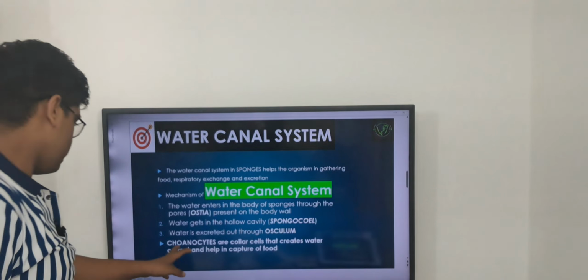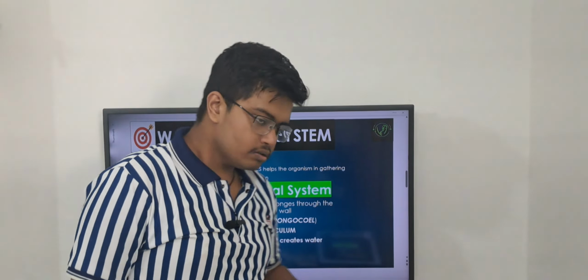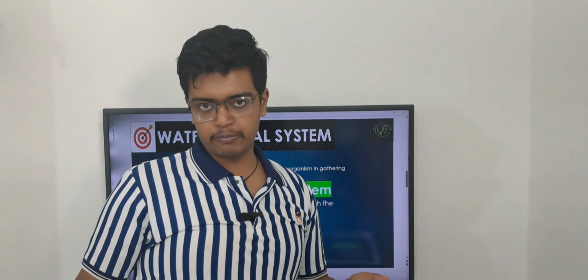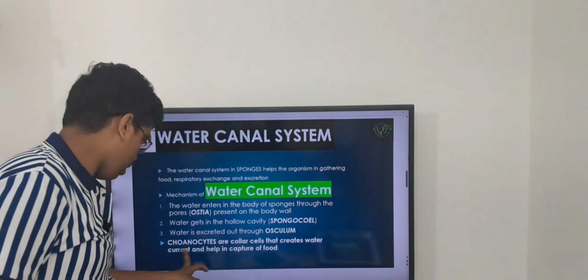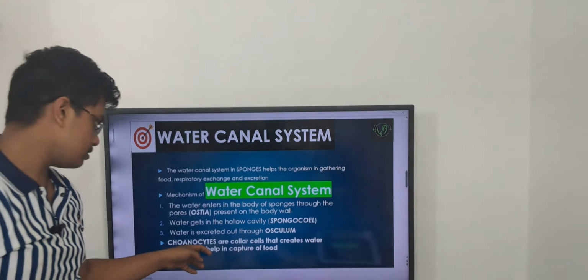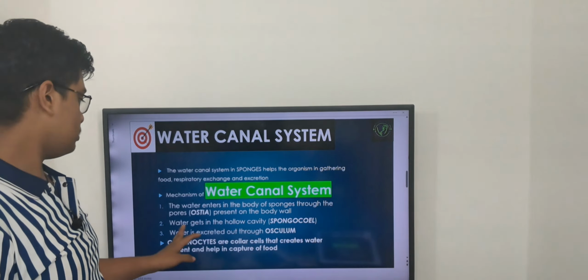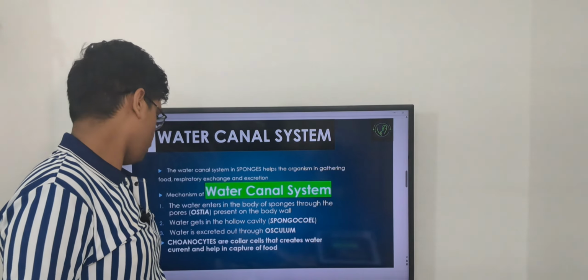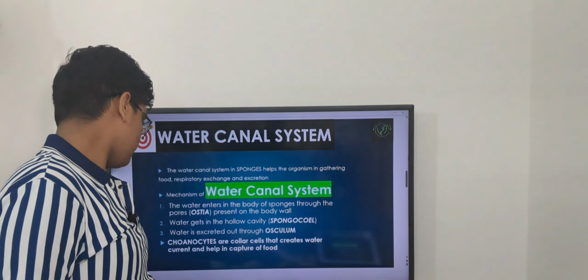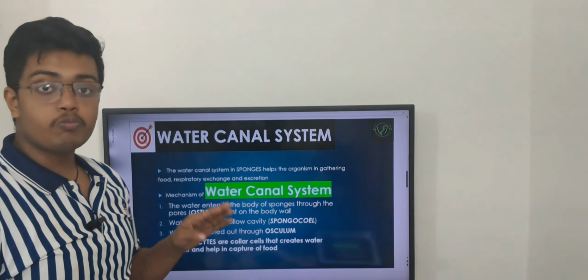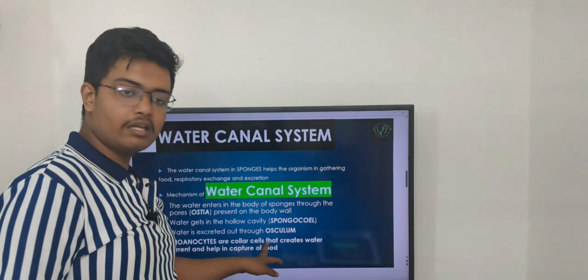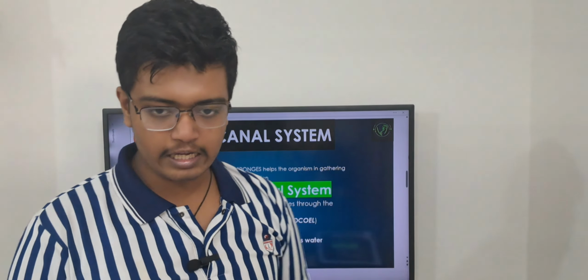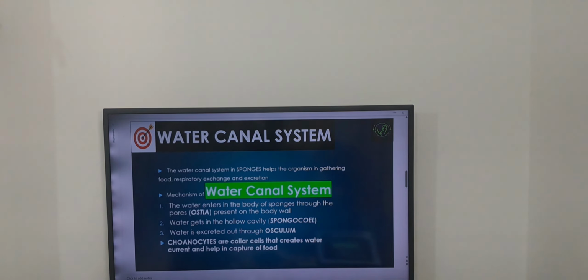After this, see here. The food in the water won't be captured on its own. So for this, there are choanocytes. What are these choanocytes? These choanocytes are collar cells, which produce water currents and let the organism capture the food. Understood?